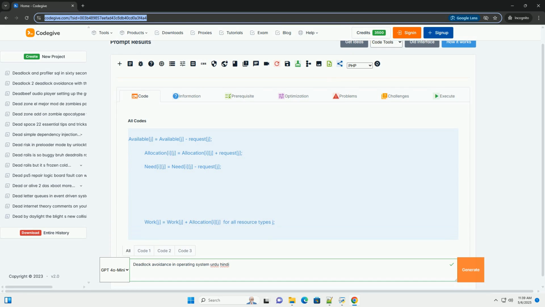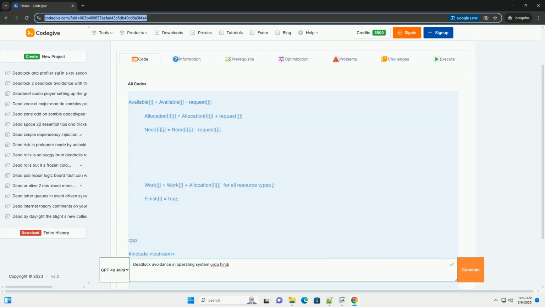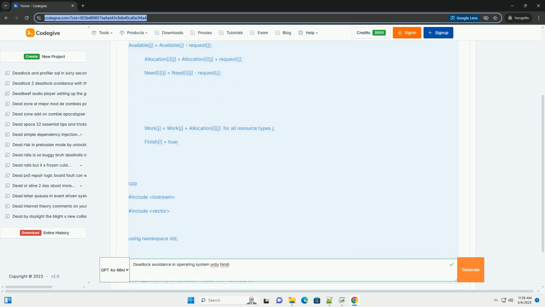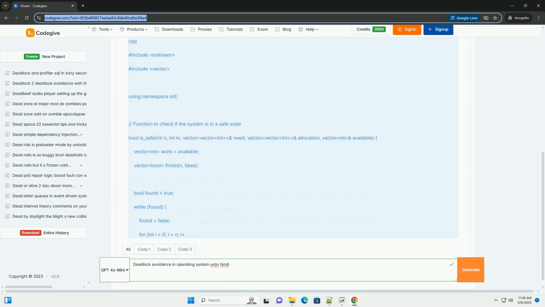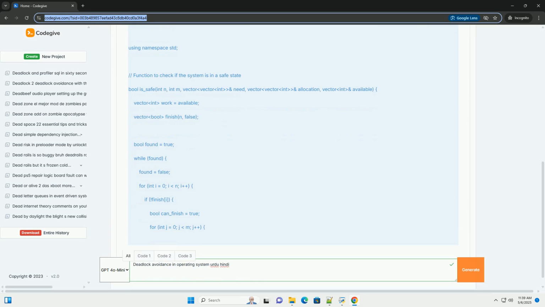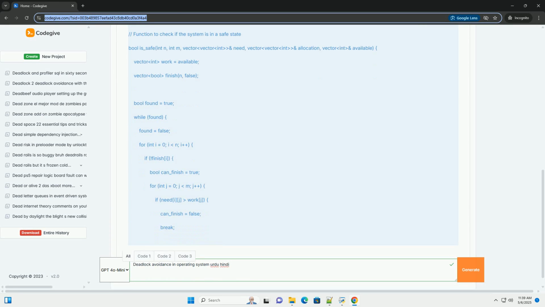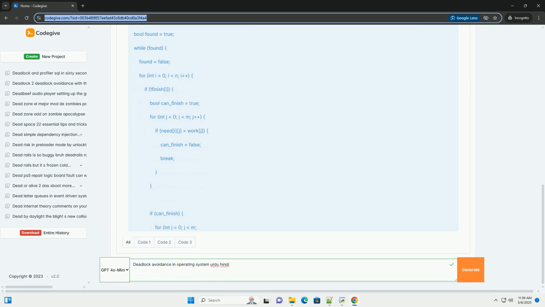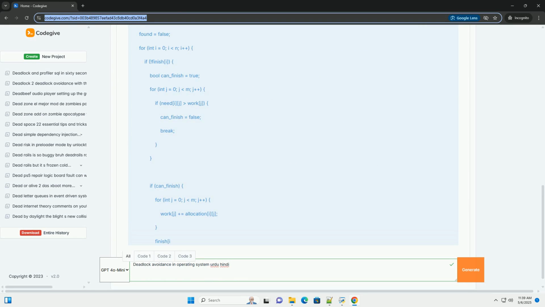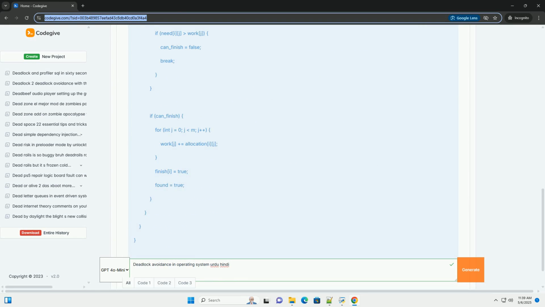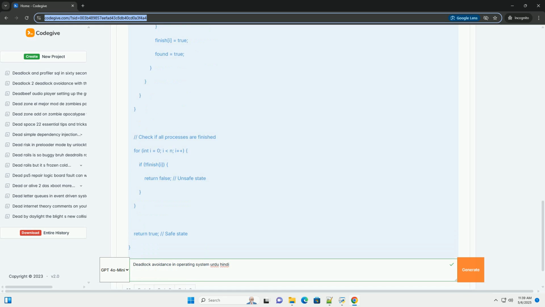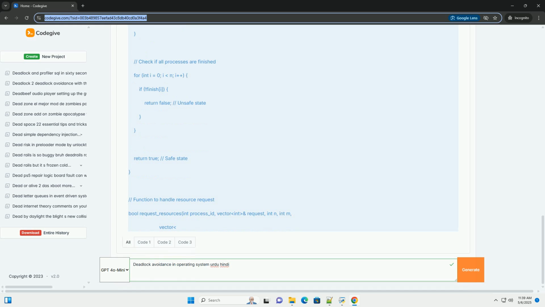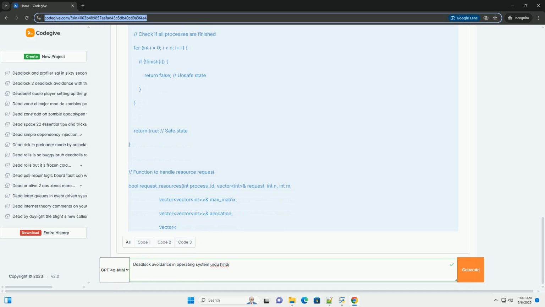OK, let's dive into the world of deadlock avoidance in operating systems, focusing on the banker's algorithm. I'll explain the concepts in a way that's easy to understand, using a mix of Urdu/Hindi terms where appropriate to make it relatable. I'll then provide a C++ code example to illustrate the algorithm in action. Deadlock avoidance, a detailed explanation.